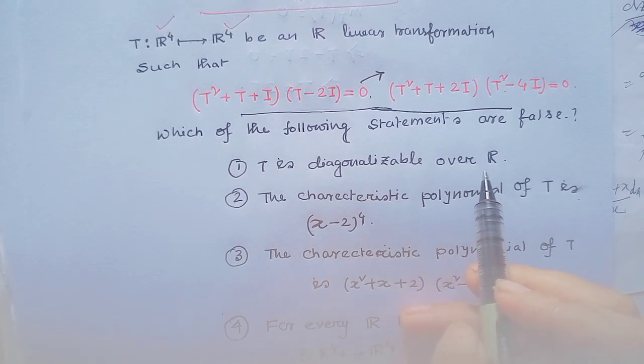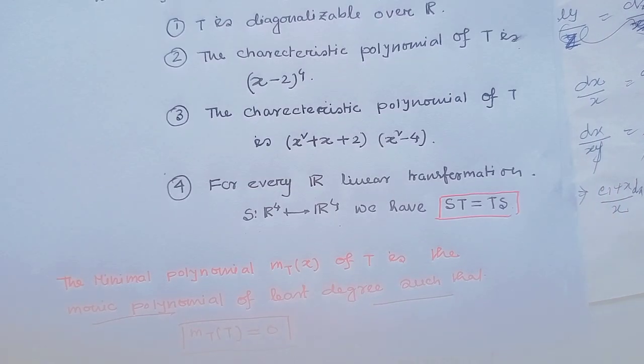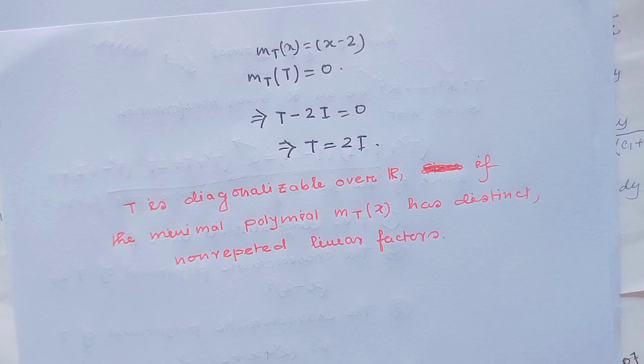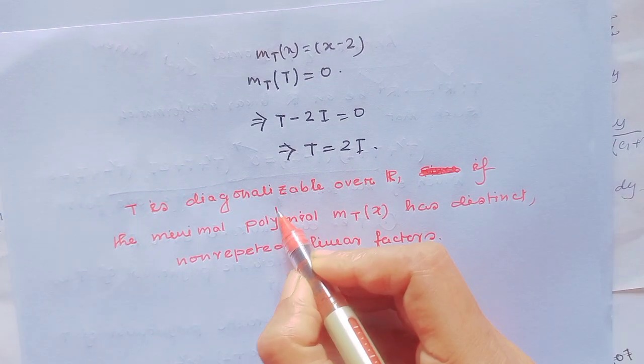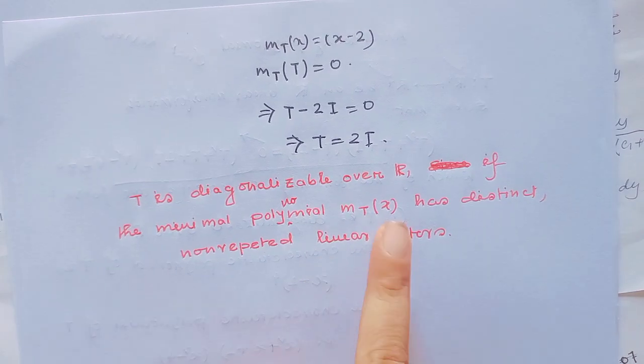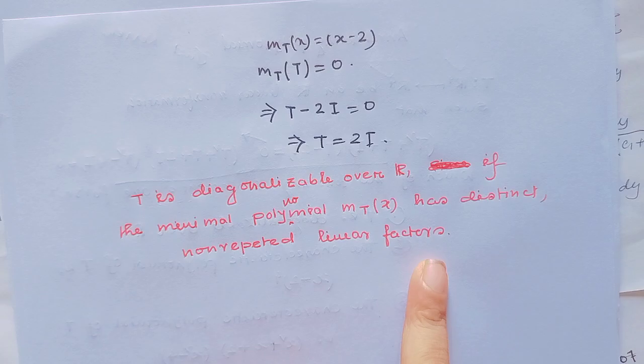Now let's see the options about T being diagonalizable over R and the characteristic polynomial of T. All of us know T is diagonalizable over R if the minimal polynomial has distinct non-repeated linear factors.